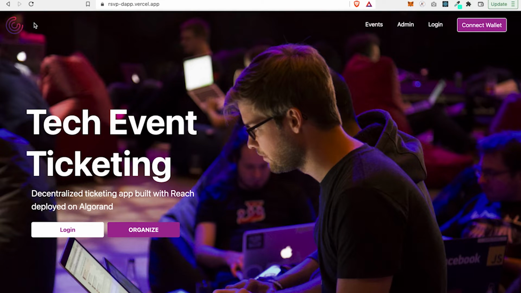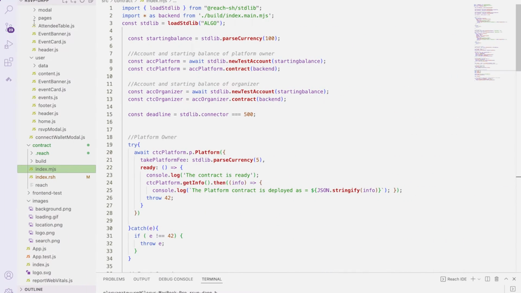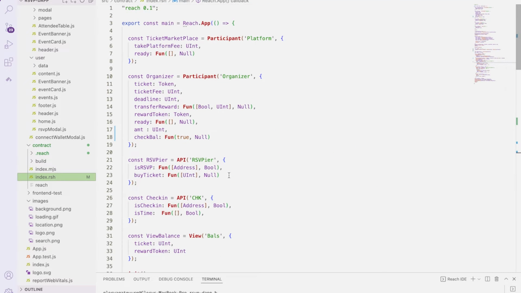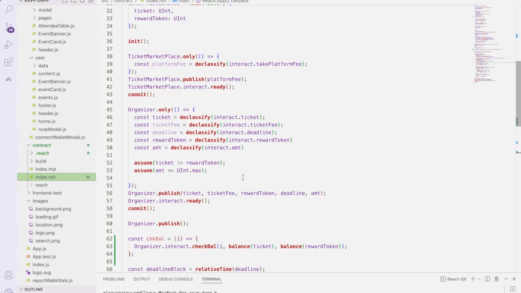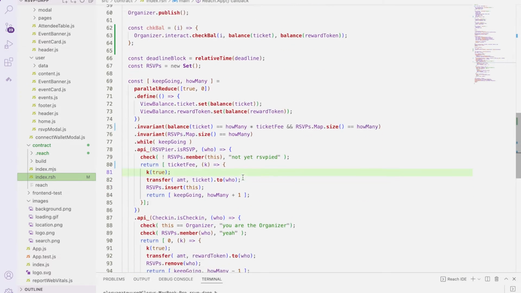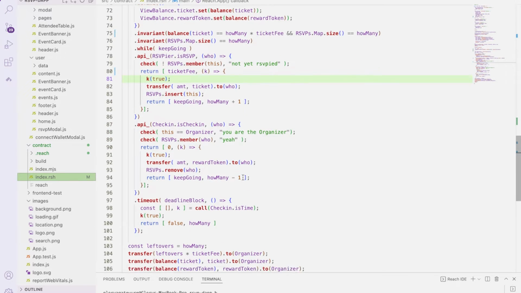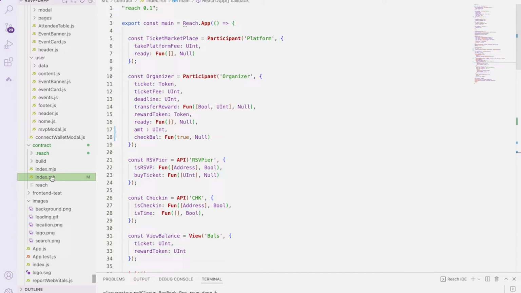This was built using Rich and deployed on the Algorand blockchain. Rich is a programming language for creating dApps. Quickly to dive in, this is the Rich code, the backend code for the application. It's divided into three sections: the organizer, the RSVP and tickets platform, and the check-in for the event.